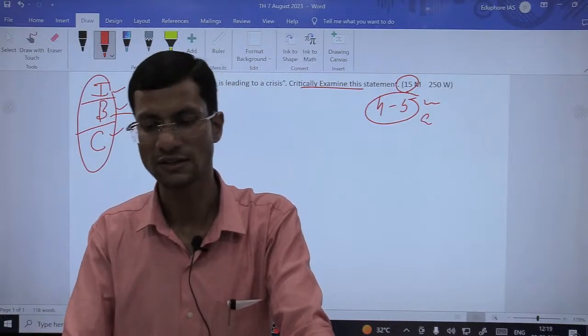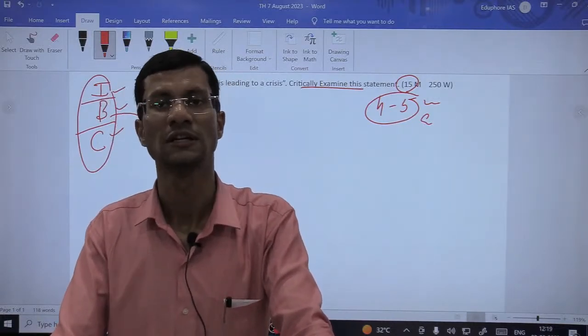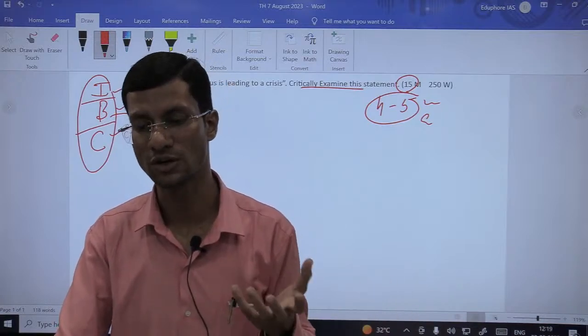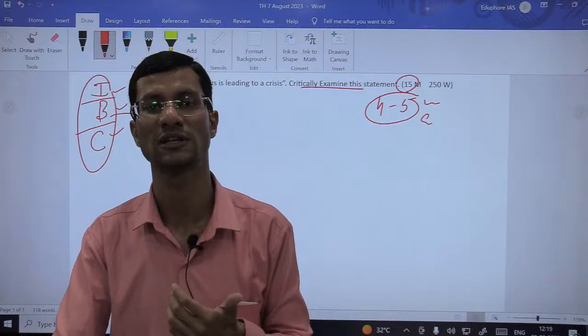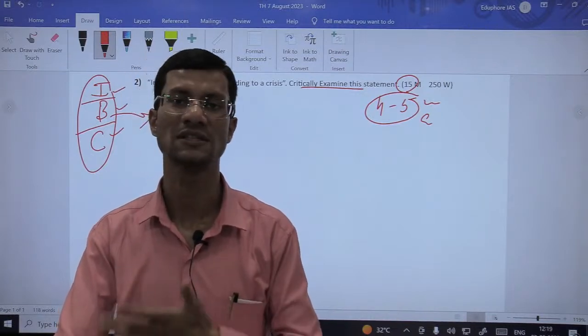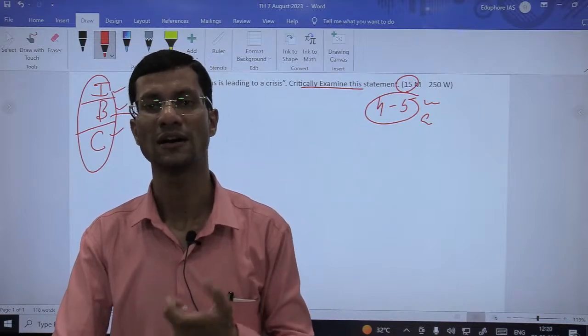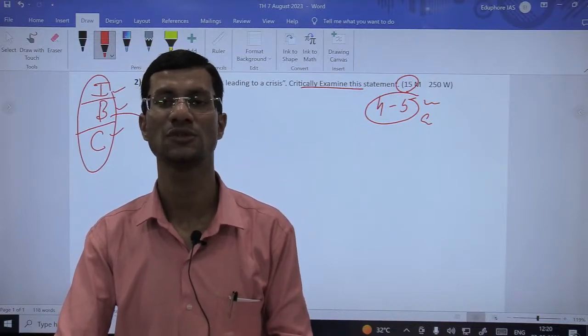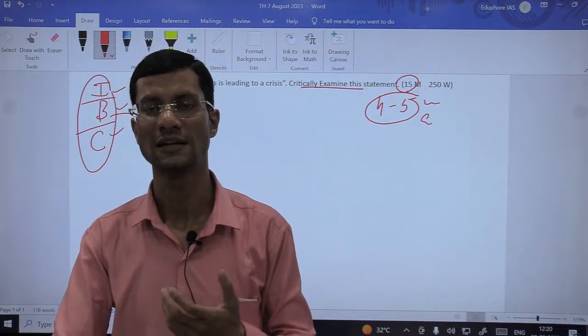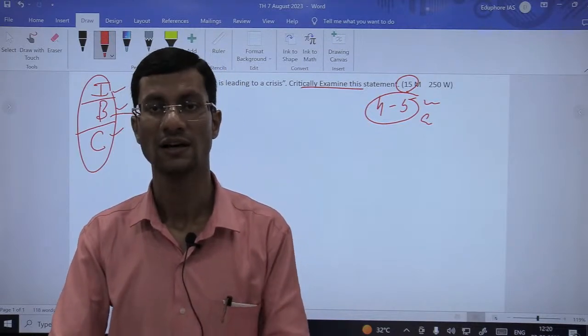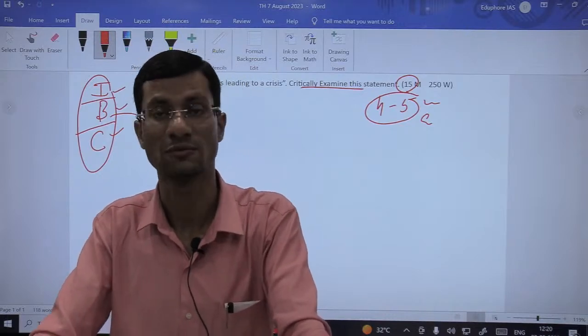You can start with the sugar surplus and the high exports. These are the two. Higher exports are of course a good thing, but the sugar surplus has actually become a point of crisis. And how? Because it is leading to depletion of resources. Actually it is a kind of guzzler plant that we discussed yesterday. So it is leading to more extraction of groundwater. So therefore in that sense it is leading to somewhat of a crisis.